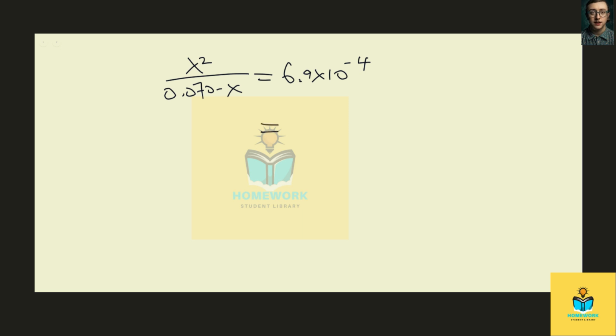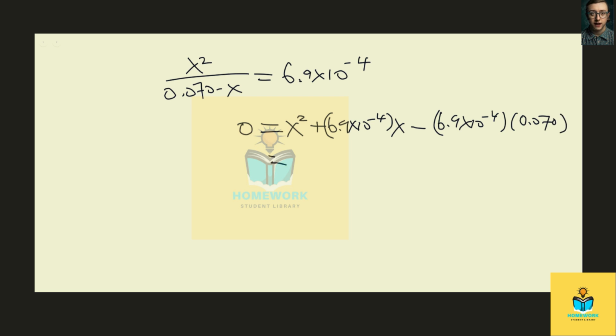Okay, so we are going to cross multiply, and then we're going to arrange that in quadratic formula form. It's pretty simple mathematics, so I just skip a step over here. So at the end, the quadratic equation should look like that. We have our Kb times x minus our Kb times our initial concentration.